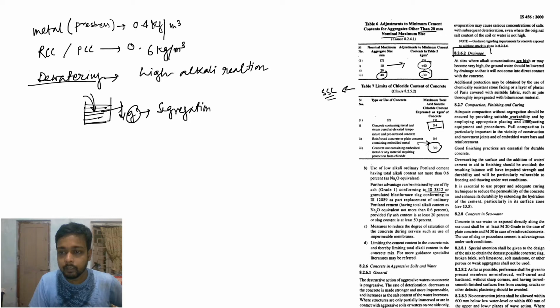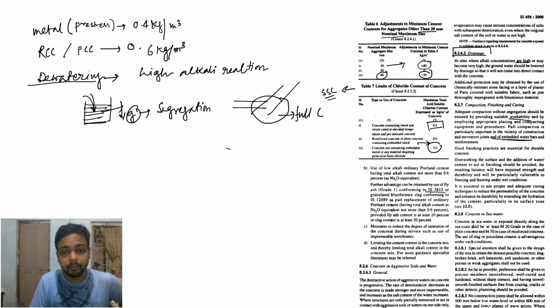Full compaction is particularly important in the vicinity of construction and movement joints and embedded water bars. If needed, you should provide a water bar and reinforcement. Suppose this is a beam joint. In this joint, you have to do full compaction.